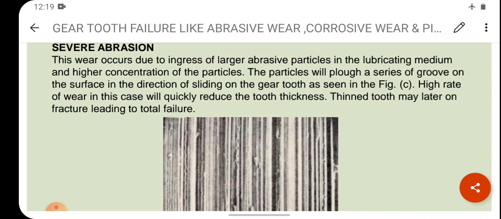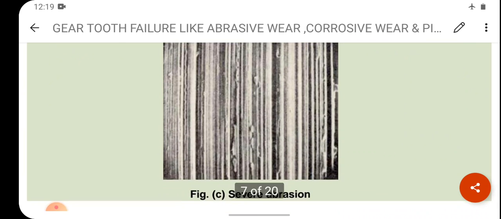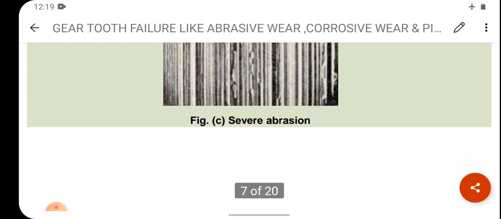High rate of wear in this case will quickly reduce the tooth thickness, and the thin tooth may later on fracture, leading to total failure of the tooth. So what is happening here? See this diagram. The particle is sliding in this direction, so what will happen in that direction? Wear will happen. So this is known as severe abrasion of the gear tooth.